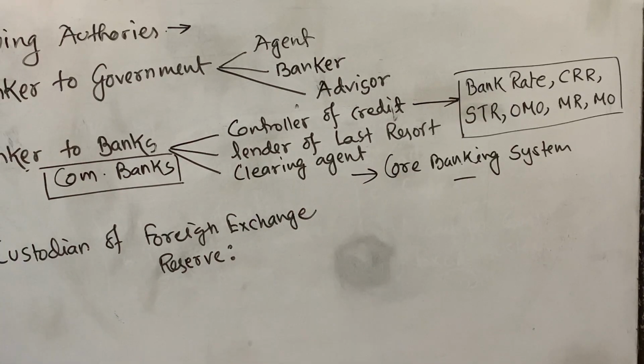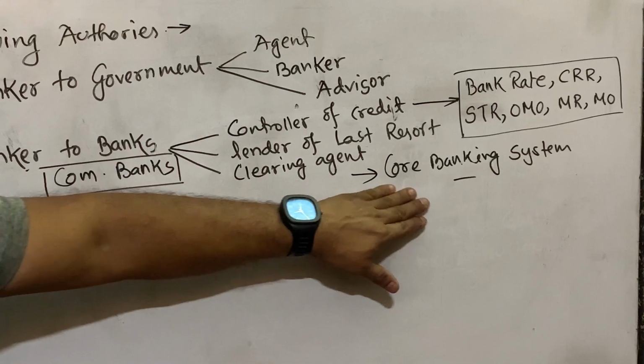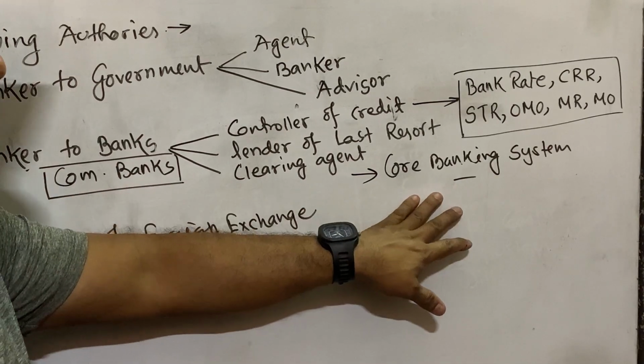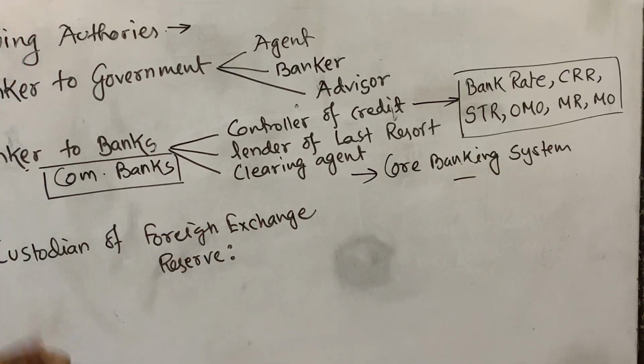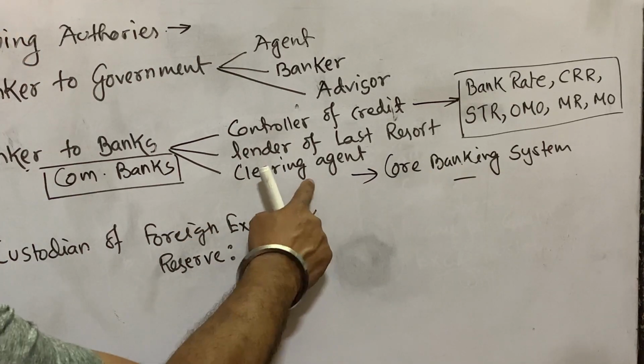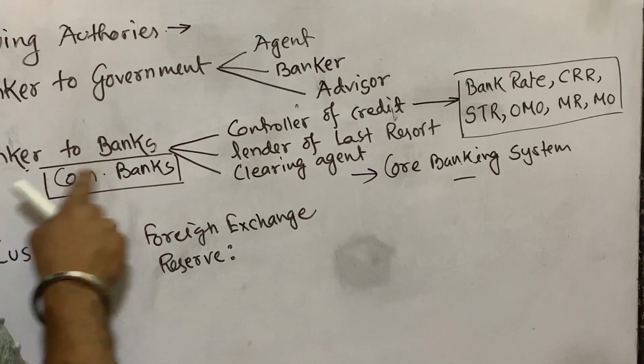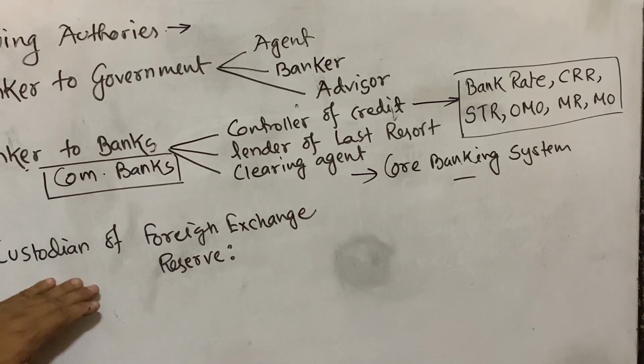By this we can easily, cheaply and within a very short period of time send our money from one place to another, and we can collect money from one place to another. This is clearing house function. So these are the banker to the bank. And finally, custodian of foreign exchange reserve.